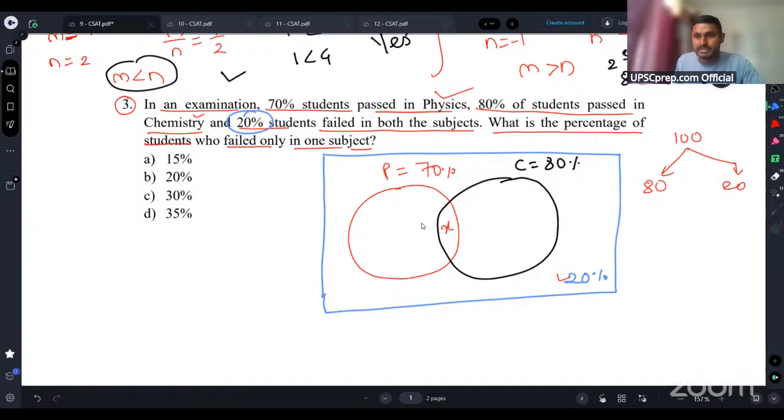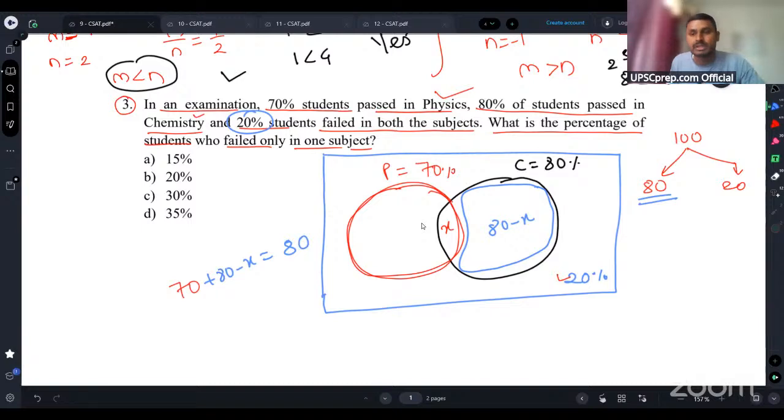Okay, let's pay attention carefully. So this red circle is basically what? 70, right? And this remaining part of the black circle, which I'm drawing in blue, is what? 80 minus x, right? So 70 plus 80 minus x is basically what, guys? It is 80, because the number of passed students in at least one of the subjects is 80, because these two circles represent students who have passed in at least one subject or both subjects, right? So this 80 will get cancelled and x will be 70. So x ka value is what? 70%.